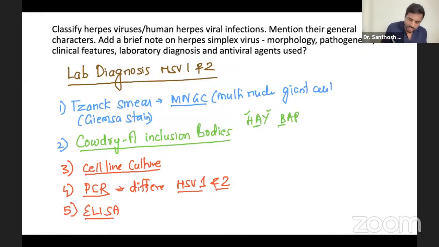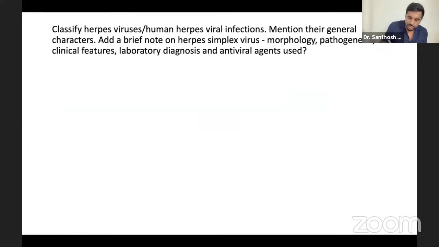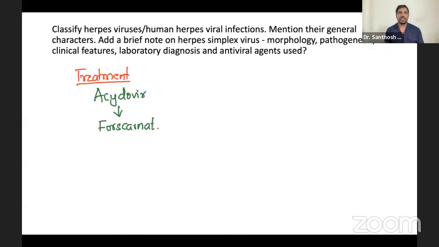Now antiviral agent. You must be thorough, it is a frequently asked question. Antiviral is usually the treatment: which antiviral drug you give for any herpes. Of course, the standard treatment is your acyclovir. If people are allergic or if it is resistant, then you go for foscarnet. That's it, acyclovir and foscarnet. This much about your herpes virus. Very, very simple and easy. I hope you will not make any mistake in this question.